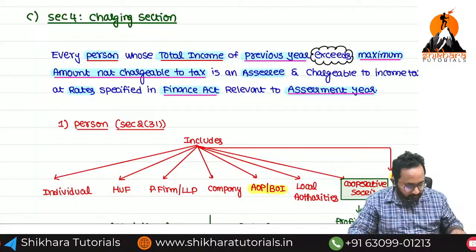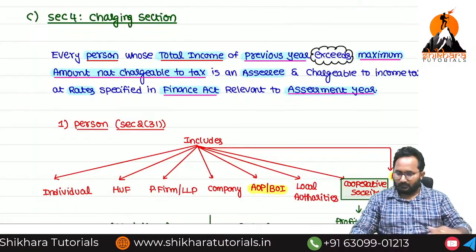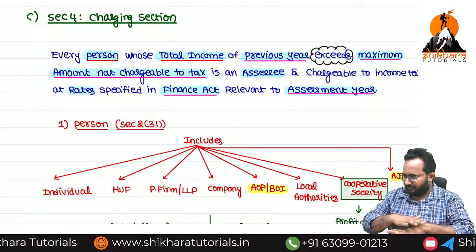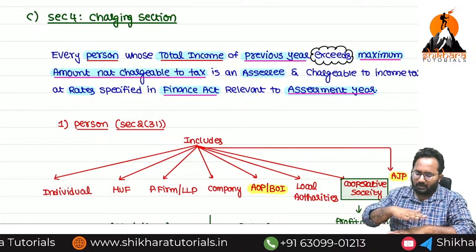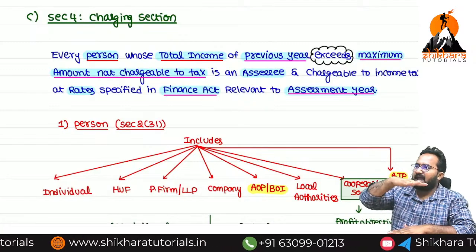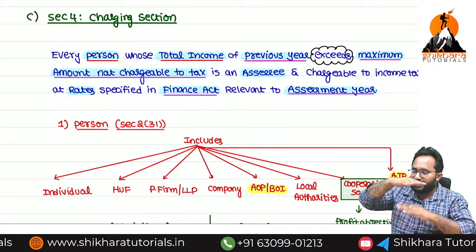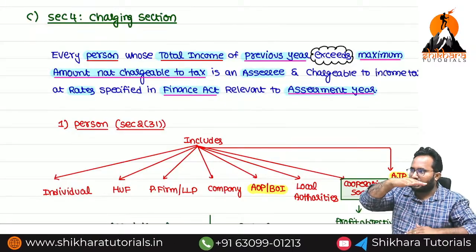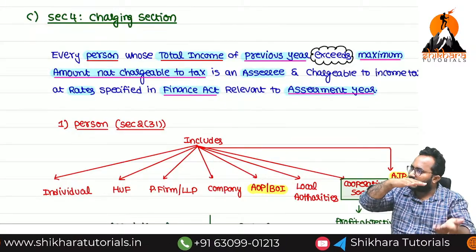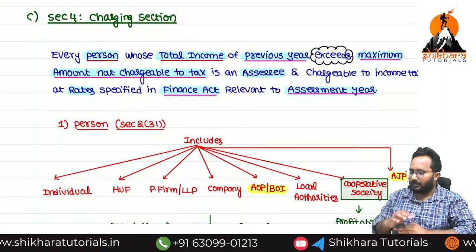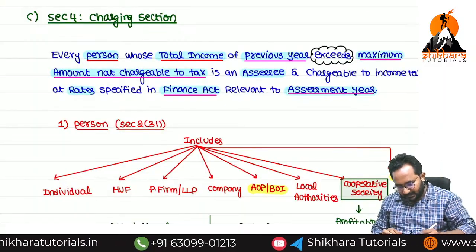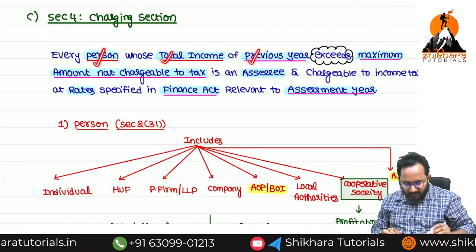Now I will tell you. 0 is the minimum amount. Now we are fixing one maximum amount. Below this, if you are earning any income, that is not chargeable to tax, means what, ma? Example, every person, total income of the previous year, please check.